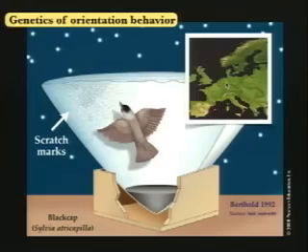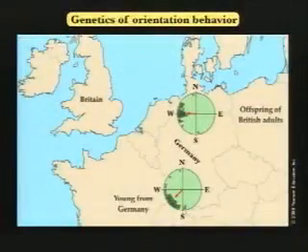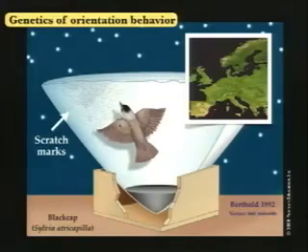And when the migrating season came, they put them into this apparatus and watched how they oriented, because this scratch paper would pick up the clicks of their claws as they moved. And so they could tell how they were orienting in their attempted flight patterns by describing the distribution of scratch marks around the apparatus. Were they orienting to the west, or were they orienting to the south or southwest? Well, the birds they collected in Britain were orienting to the west. And that's what you see here.